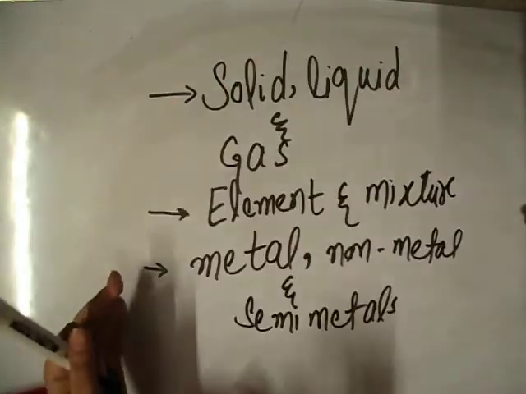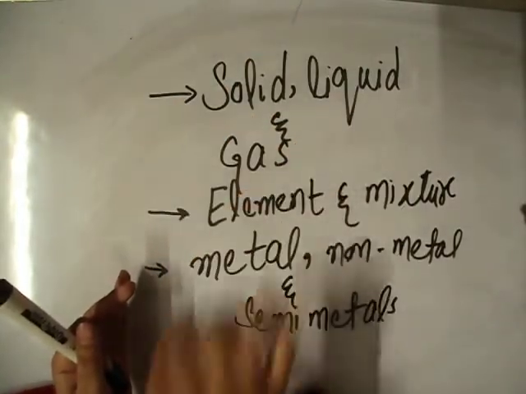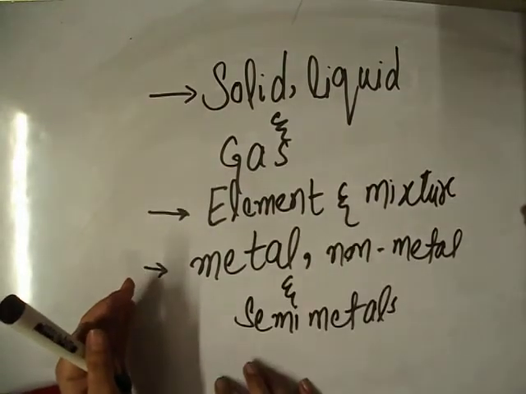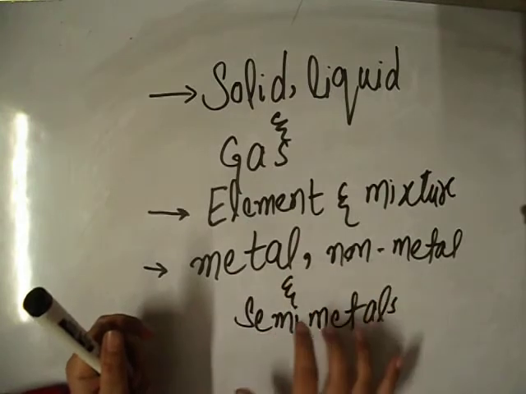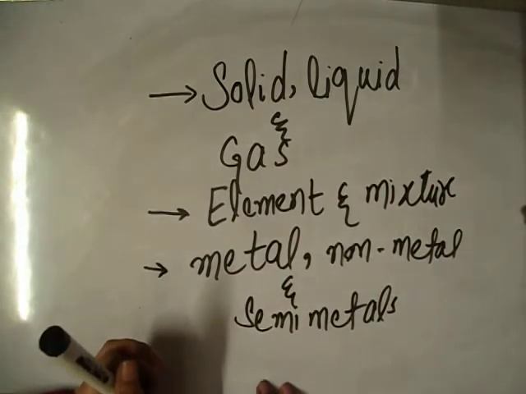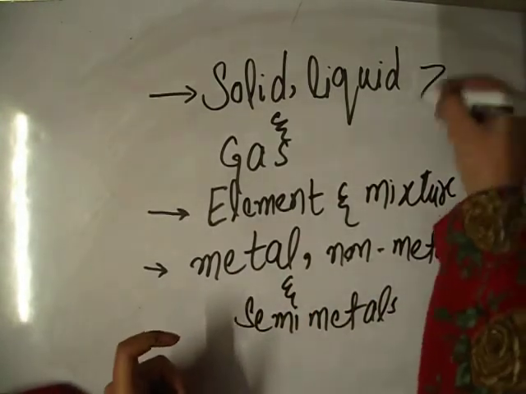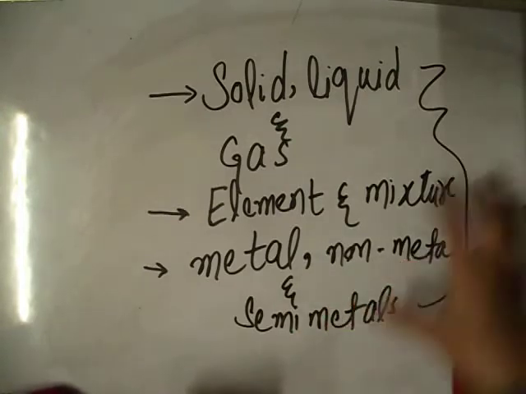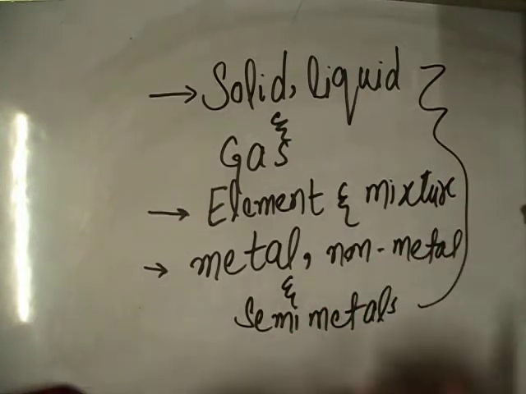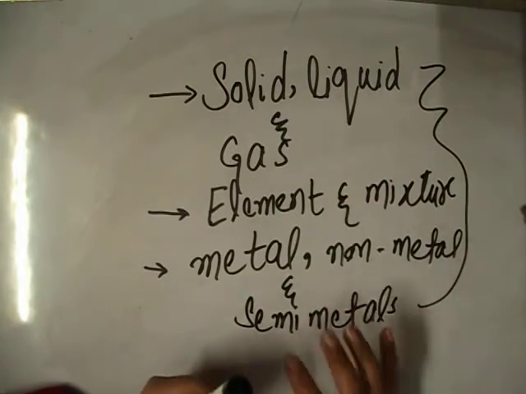The first category includes solid, liquid and gas. The second includes element and mixture. The third includes metal, non-metals and semi-metal. The further explanation of these three types of substances you will get in the next video. The further elaborated concept of substances will become more clear in the next video. So you must watch the next video.